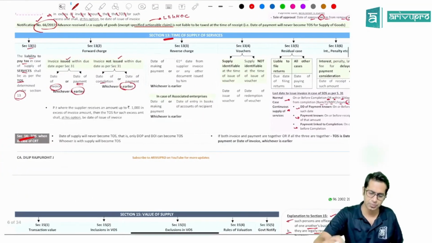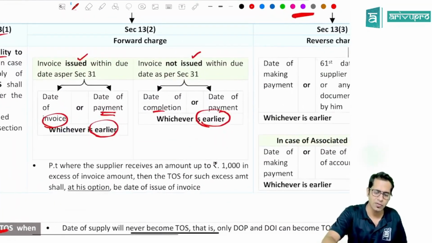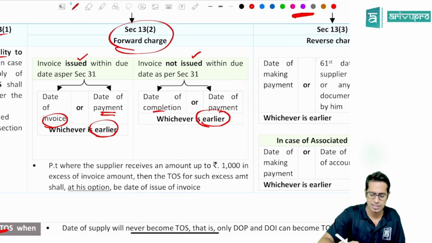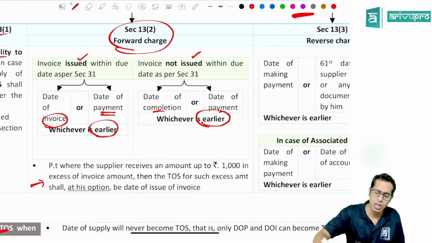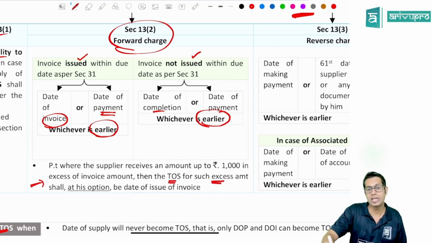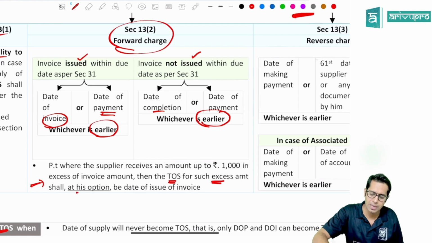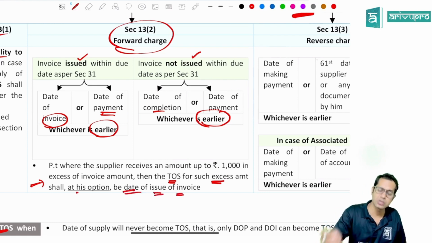Okay. Now, in case of services, there is this proviso applicable which says if the supplier receives any amount up to ₹1,000 in excess of the invoice value, then the time of supply for such excess amount shall be, sir, the date of issue of invoice for that excess amount, and this will be at the option of the supplier.